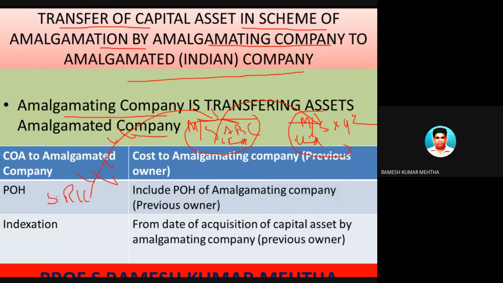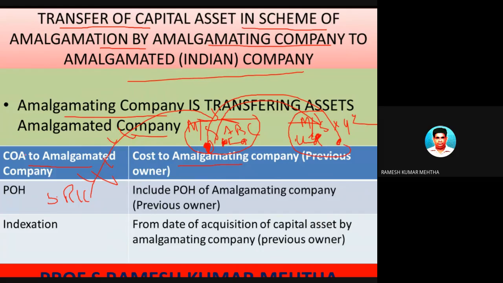So in this case, let's see if subsequently this company is selling the assets. So amalgamating company is transferring assets to amalgamated company. This is the amalgamating company, which transfers its assets to the amalgamated company. Now what will be the cost in the hands of this one? The cost to the amalgamated company is the cost of the amalgamating company.